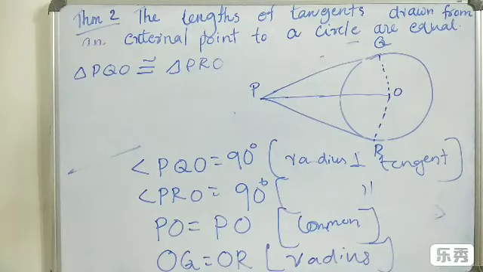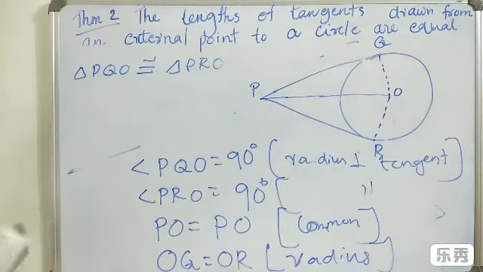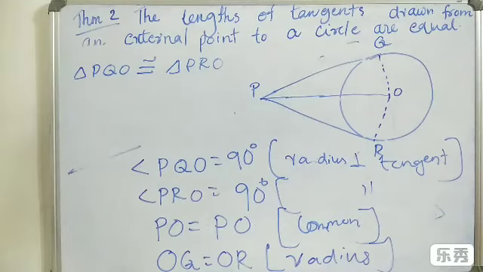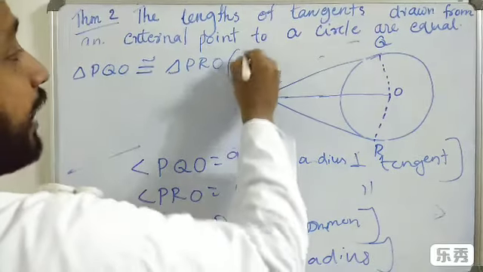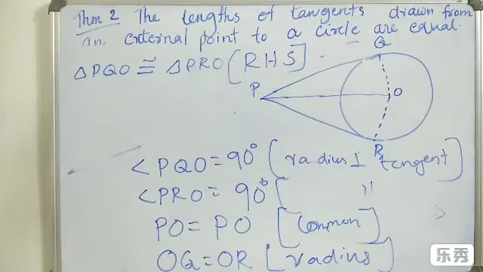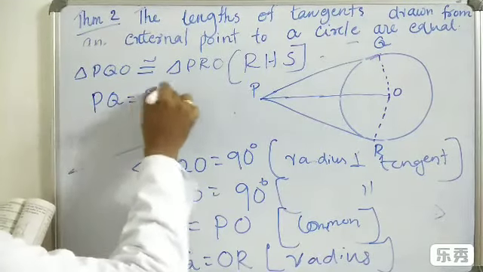The hypotenuses are equal, PO equal to PO, and one side OQ is equal to OR, radii are equal. Both are 90 degrees, so triangle PQO is congruent to triangle PRO by RHS congruence criteria. Therefore, we can say that PQ is equal to PR.